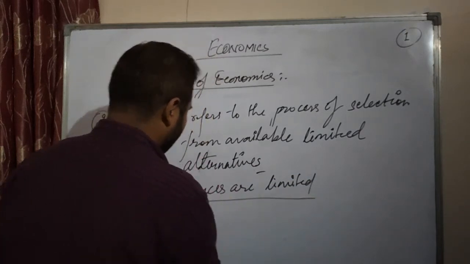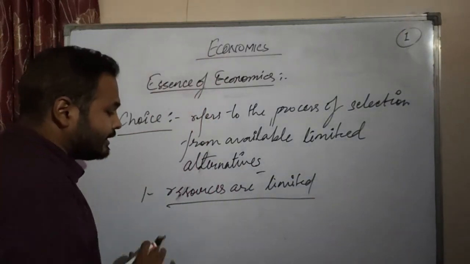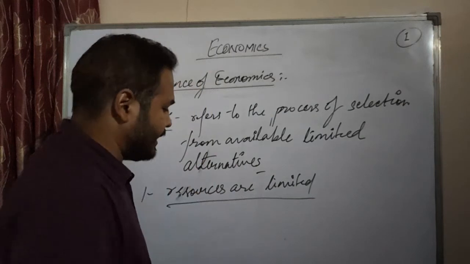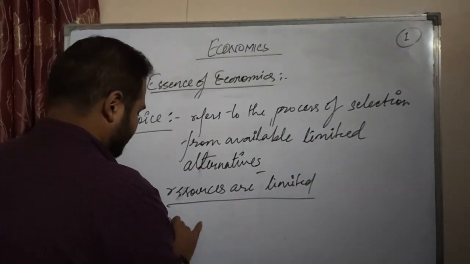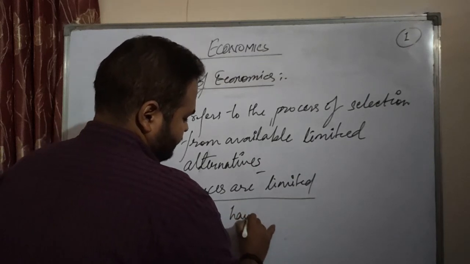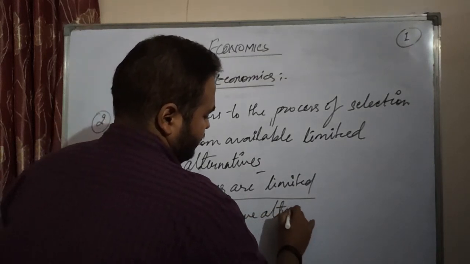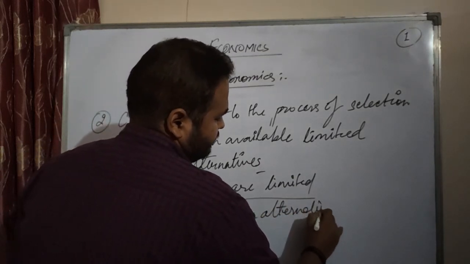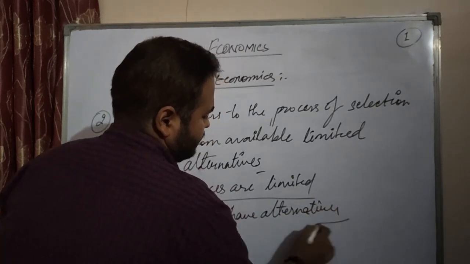The first reason why choice exists is that resources are limited, and second, resources have alternative uses.